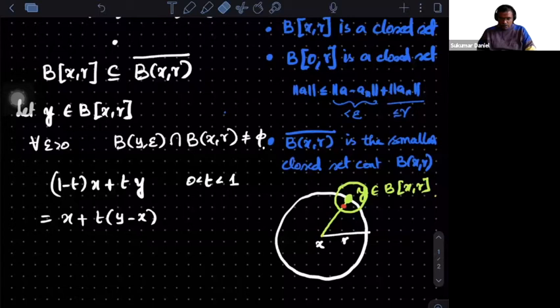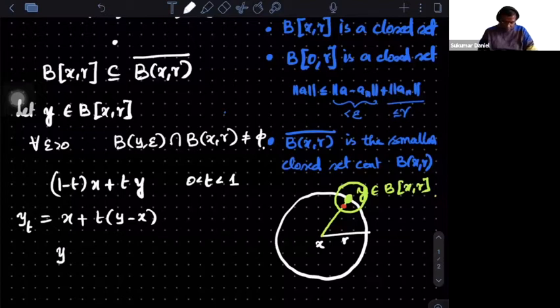Inside which ball? Bxr. What do I need to check? Let's say this is a point, call it yt. I'm getting some kind of sequence yt. It is depending on t, no? So I'm writing it as yt, and see that yt belongs to Bxr.